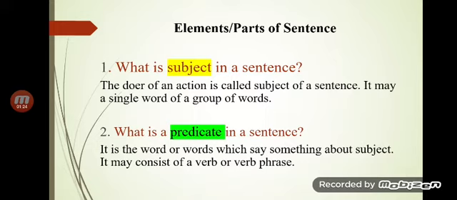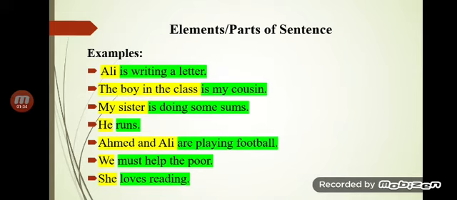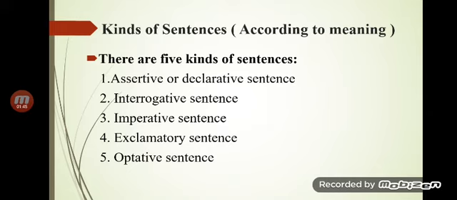Okay, so what is the subject? A subject is the part of a sentence that is the doer of an action. On the other hand, the predicate tells something about that subject. These are the different parts, such as the yellow one is the subject and the green one is indicated as the predicate. So we have discussed the different kinds of sentences as well: assertive, interrogative, imperative, exclamatory,